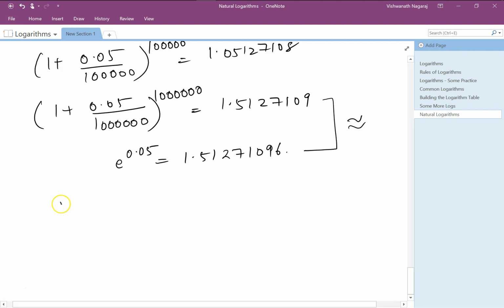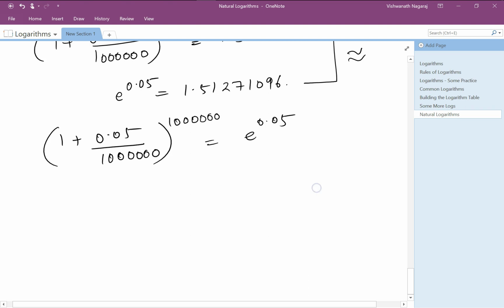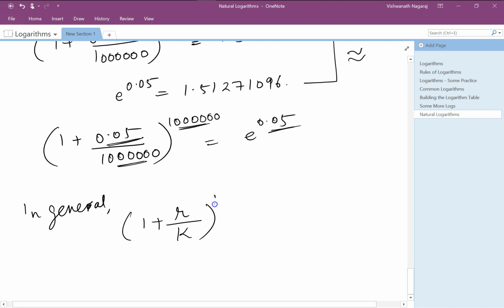So we can say that 1 plus 0.05 divided by, in general, what will happen? 1 plus r, remember, this is rate of interest, by k, and this is what? The periodicity, the number of times. So let's say that is k. So 1 plus r by k to the power of k is equal to e to the power of r.